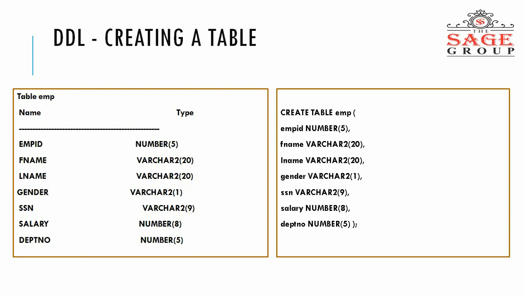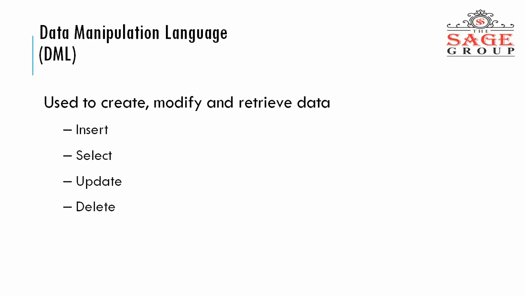Then first name VARCHAR2(20), then last name, gender, SSN, salary, department number. After writing this statement we run it, and the table is created.